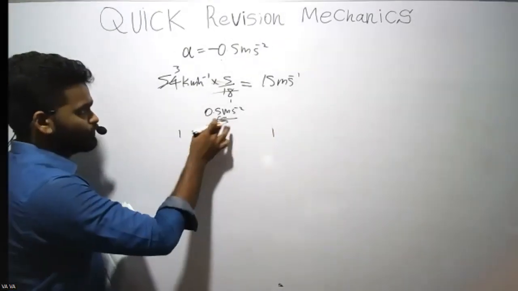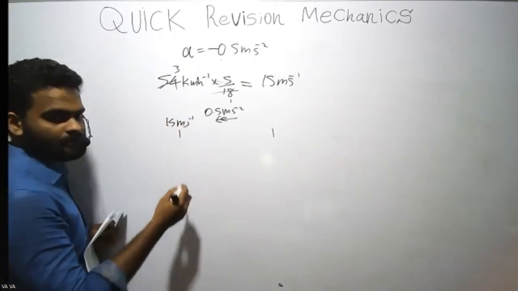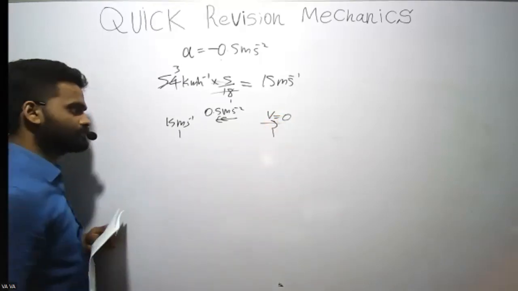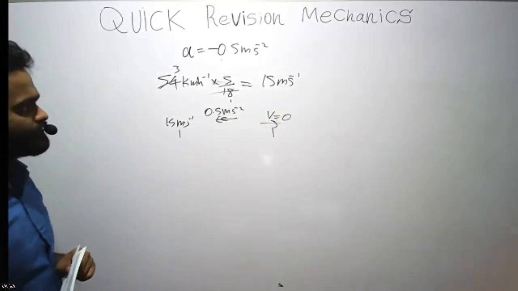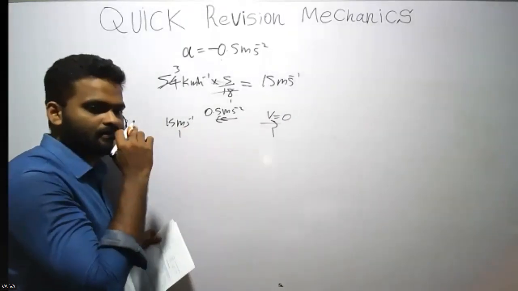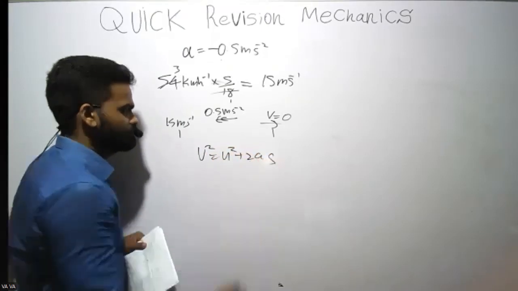Actually, the train is moving at 15 meters per second as it applies the brake. Then it applies the brake, then the velocity becomes 0. So which equation can we apply? This doesn't involve time, right? So which one should you apply?